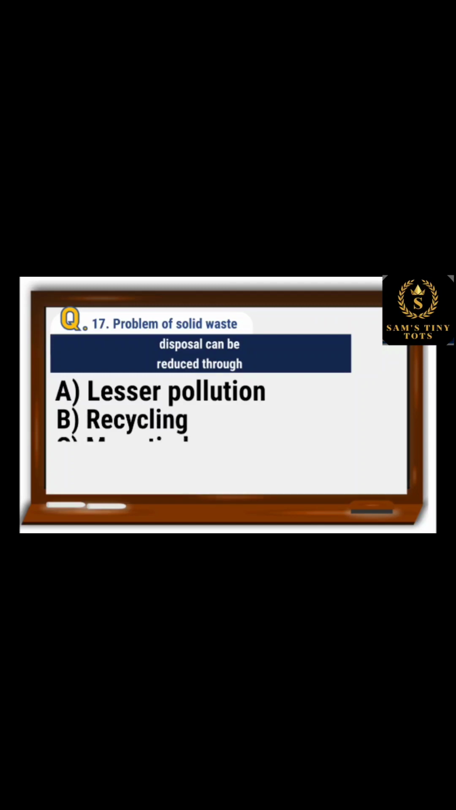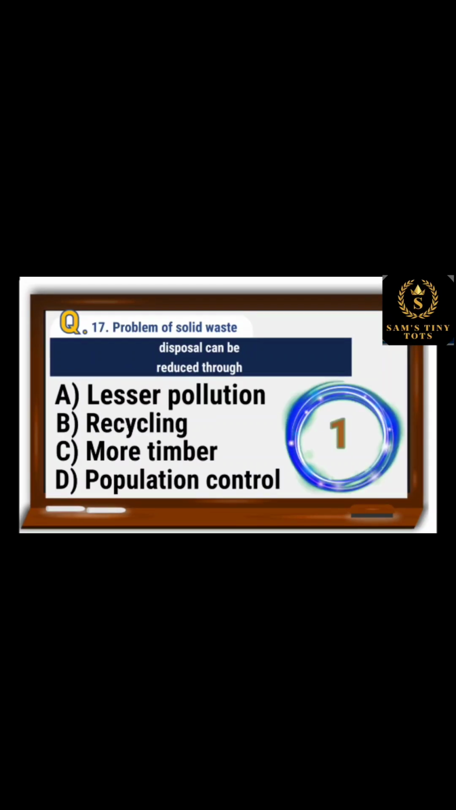17. Problem of solid waste disposal can be reduced through: option A, lesser pollution; option B, recycling; option C, more timber; and option D, population control. And the correct option is option B, recycling.